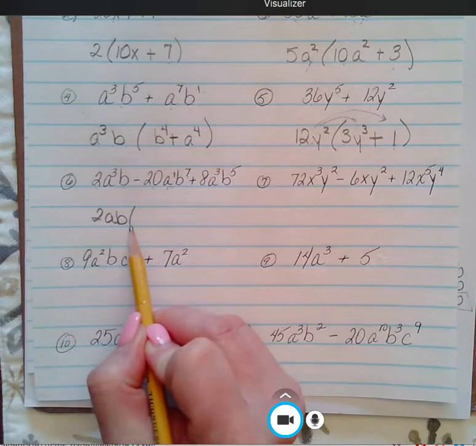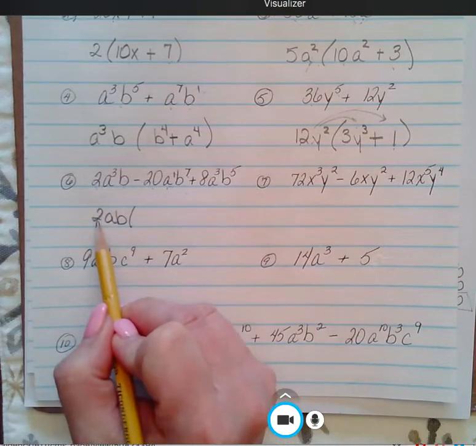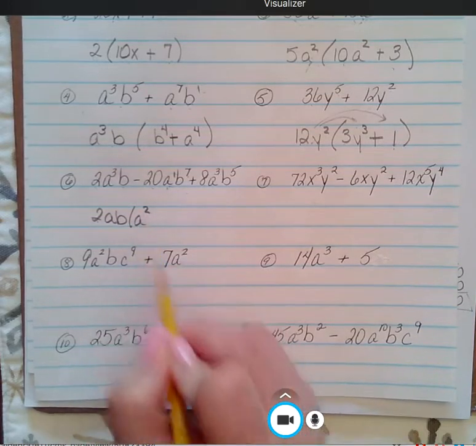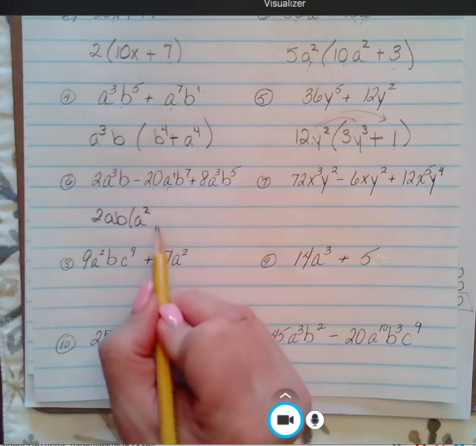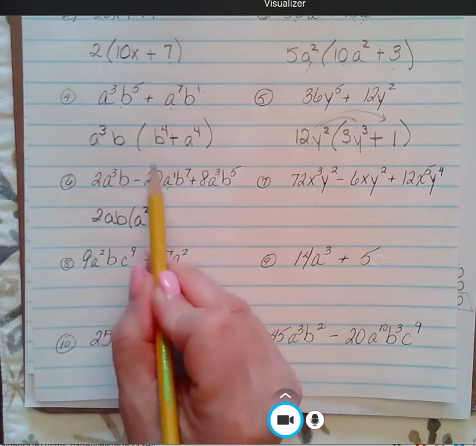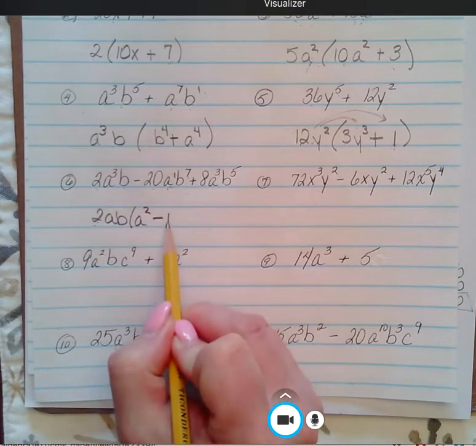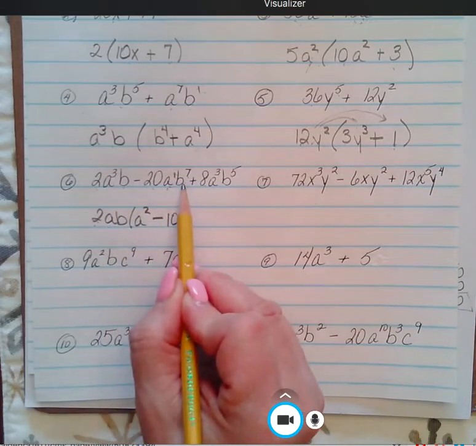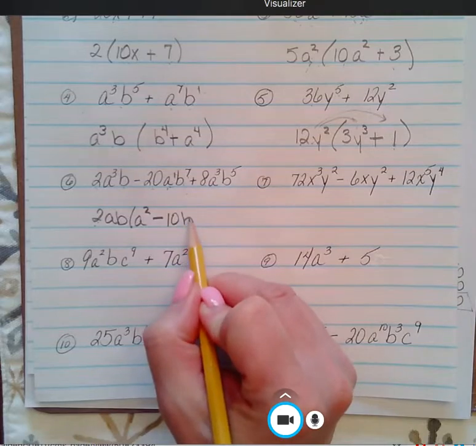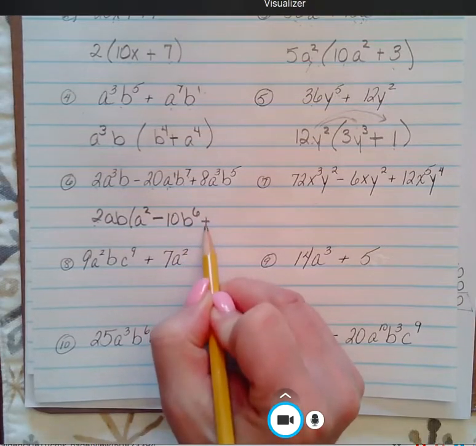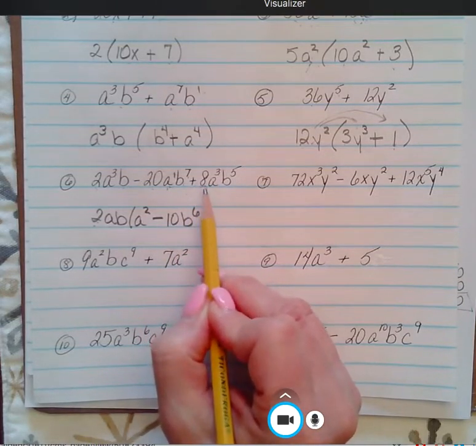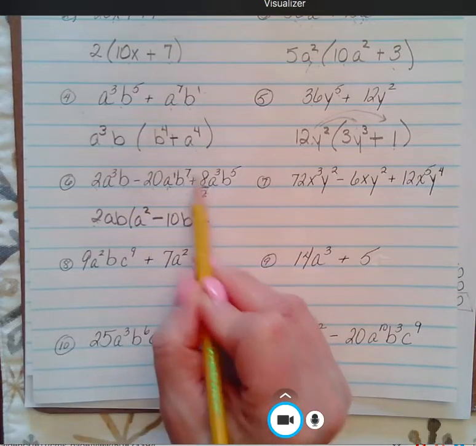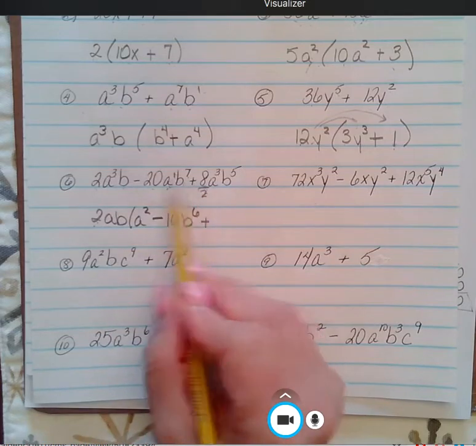Open parentheses. This guy I took out a 2. I took out one of the A's, leaving me with just the A squared, and I took out the B. Minus. I factored out a 2, leaves me with 10. Well, the A came out, and B to the 7th becomes B to the 6th, plus divide out a 2. You can even write it that way if you want to. You could see it because we don't want to accidentally put 6, right? You want to divide it out.